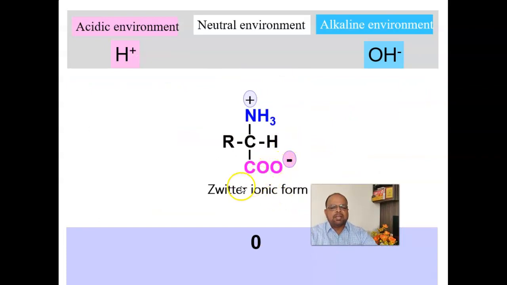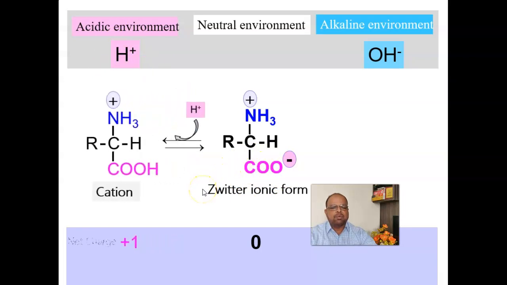If you consider the zwitterionic form of an amino acid which contains both positive charge and negative charge in the same species, if we take the aqueous solution of this and then if we slowly decrease the pH value of this, that is we are going towards the acidic environment, then the protons provided by the acidic environment are attracted by the COO minus and it becomes COOH, and it becomes a positively charged ion that is called cation, and the net charge of this one is +1.